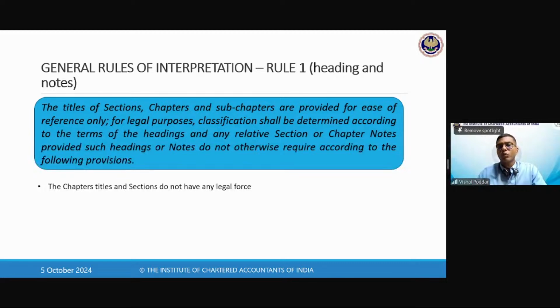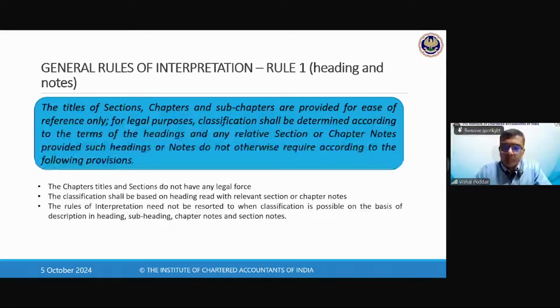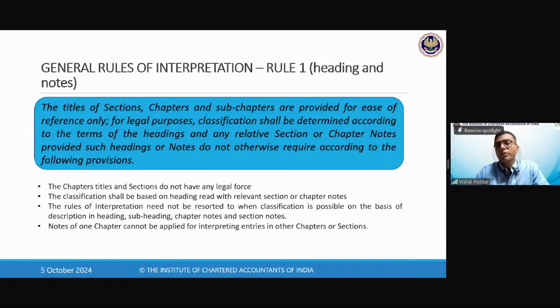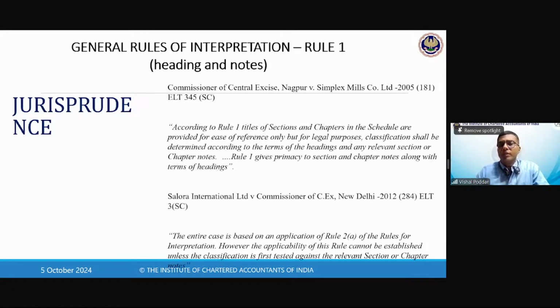So the final conclusion of this rule 1 is that the chapter titles and sections do not have legal force. So the name is not the final thing. What is final is what is given in the notes. The notes may be to the section, the notes may be to the chapter. Fine. And now we apply these rules one by one. So first rule says, don't only look at the headings, look at the notes. Right? Now, these are some case laws relating to when you should see the headings and when you should see the notes. So all these rulings say notes are the key point of your classification.